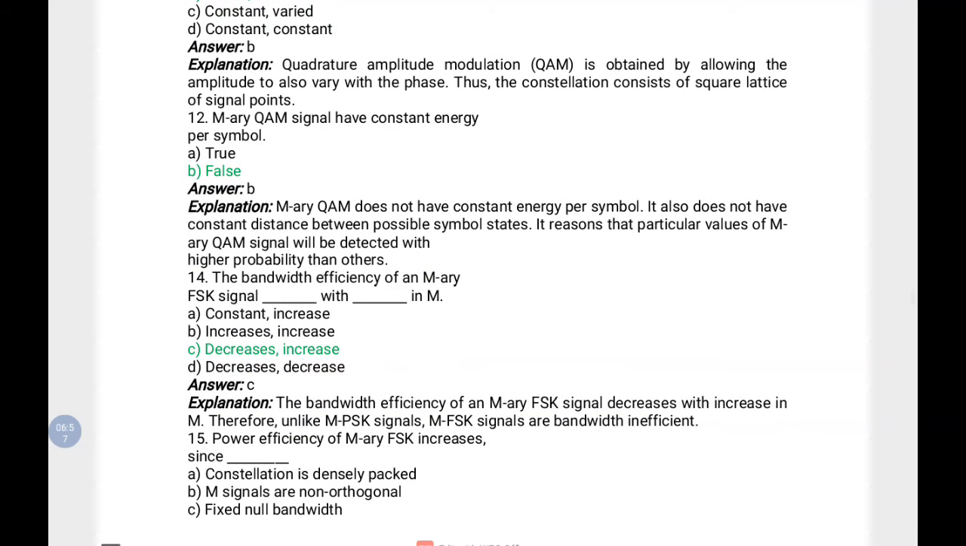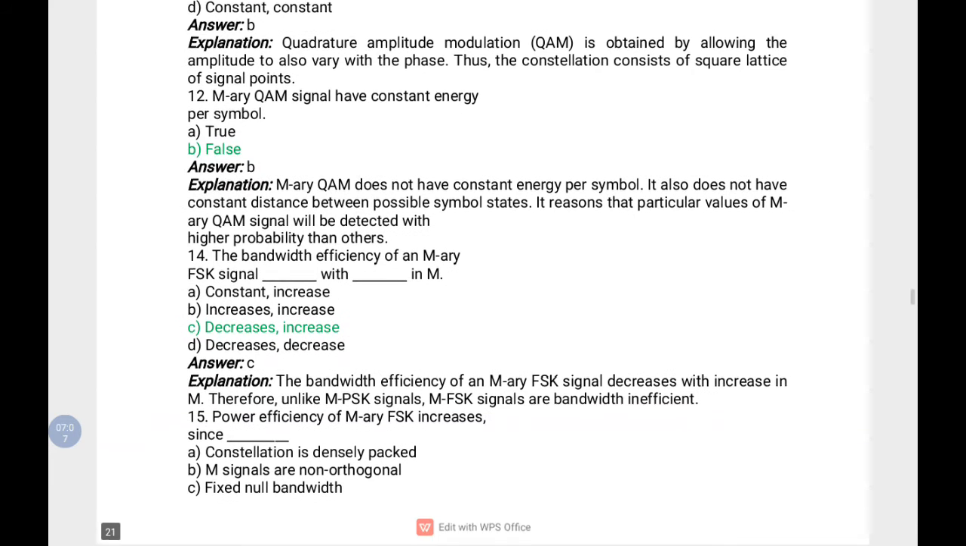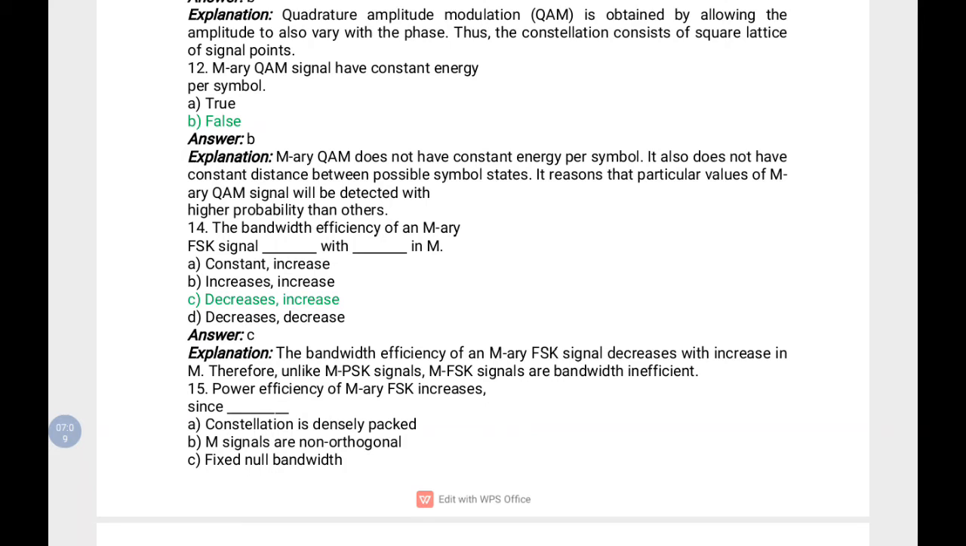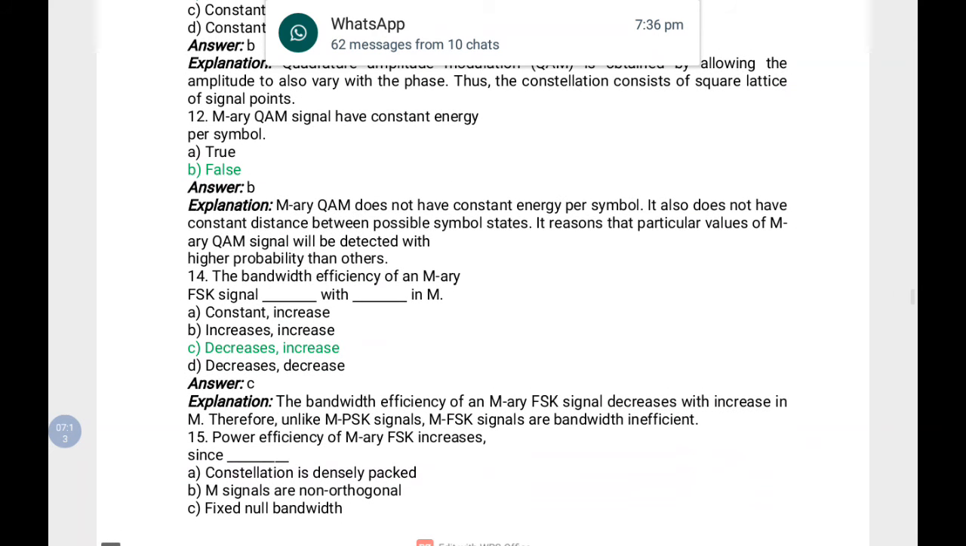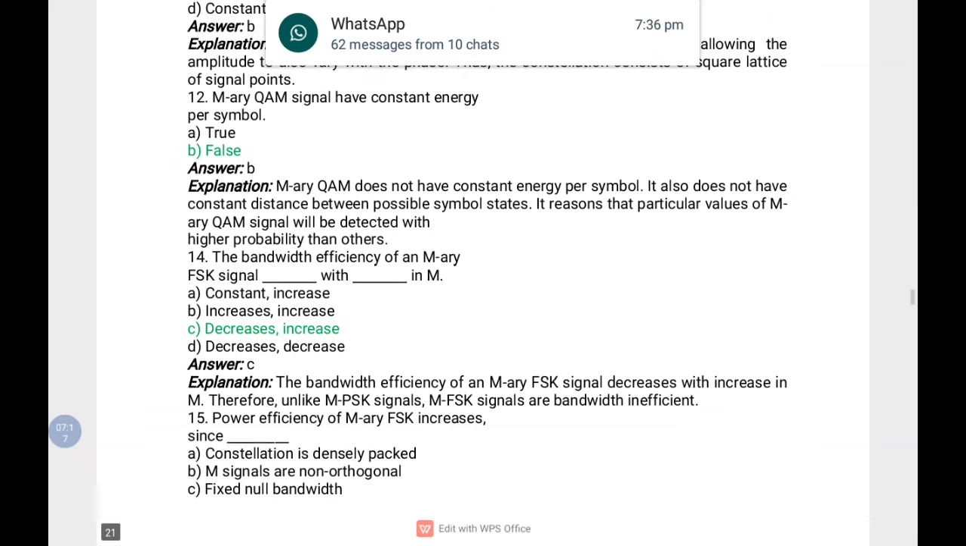And the M-ary QAM signal has constant energy. So the statement given is wrong because they don't have constant energy per symbol. The reason is given in the explanation, you can read it. So the M-ary QAM doesn't have constant energy.